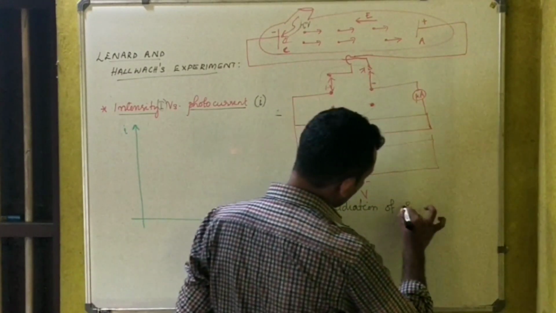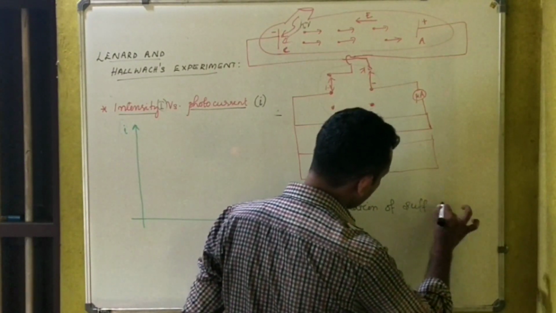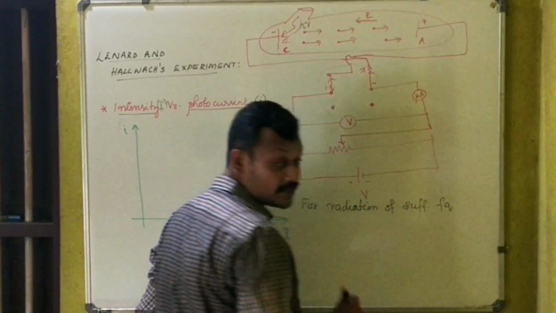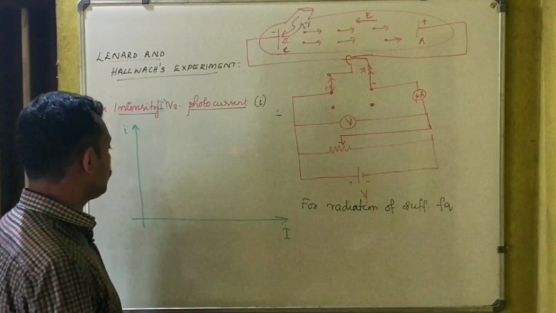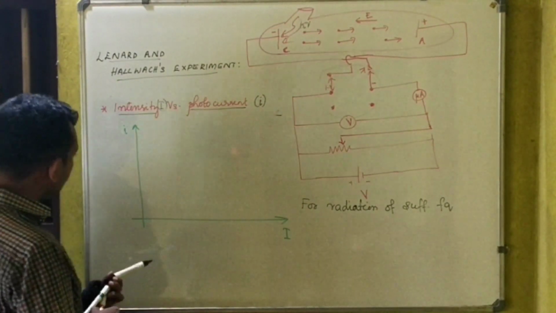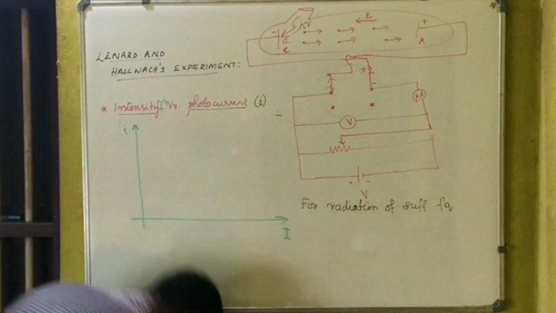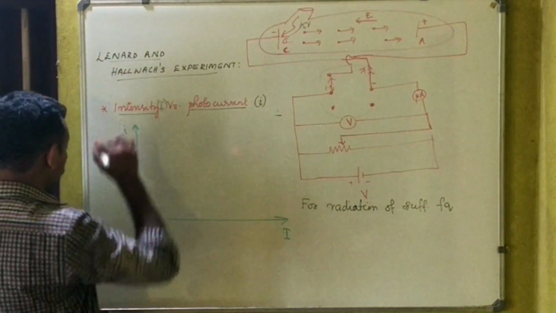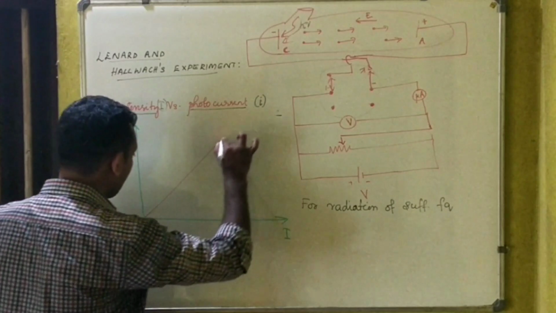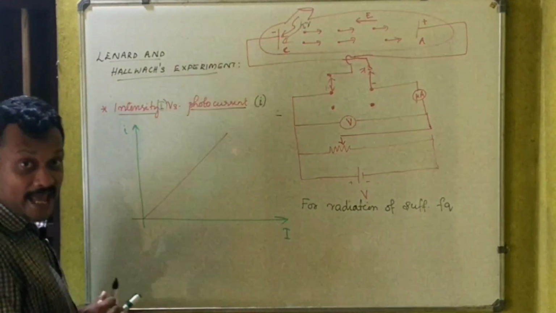We consider radiation of sufficient frequency, a value which is greater than a certain one. The graph observed between the intensity of the incident radiation and photocurrent is a straight line.